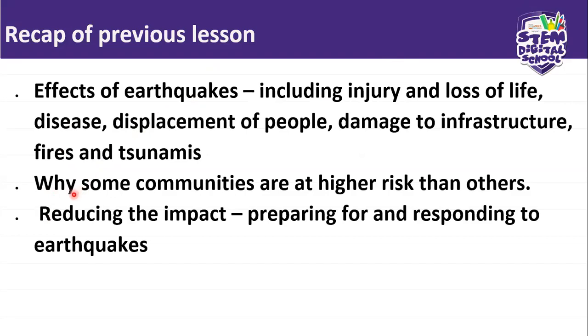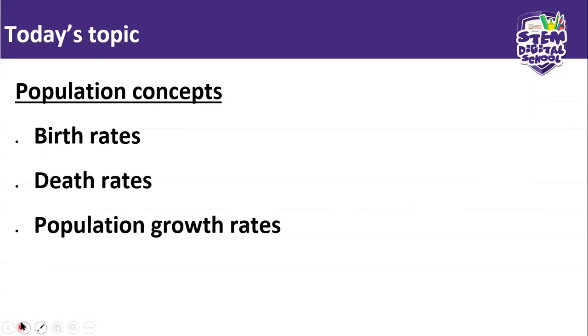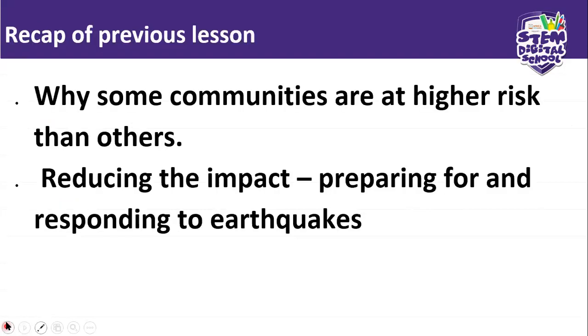We also looked at why some communities are at higher risk than others and how to reduce the impact, preparing for and responding to earthquakes. So that's what we did in our last geography lesson in week 2. Okay, so we did this.